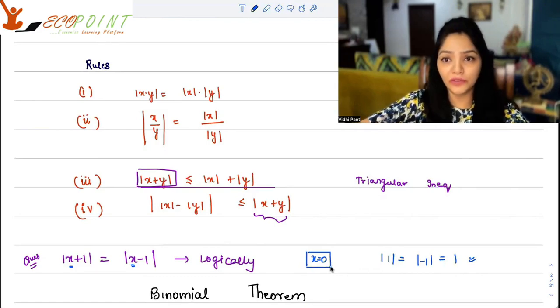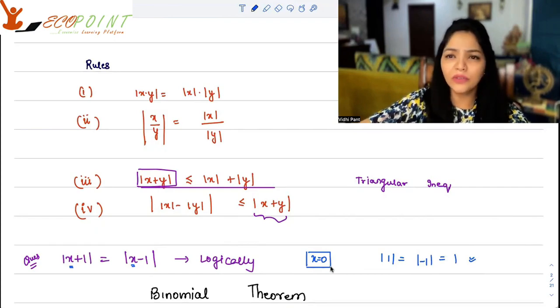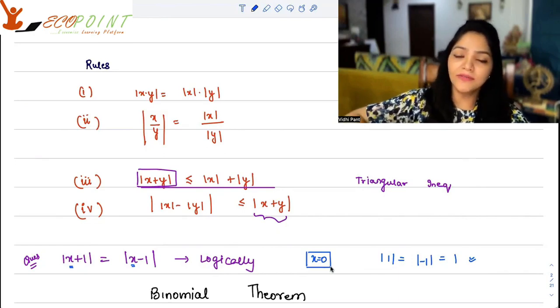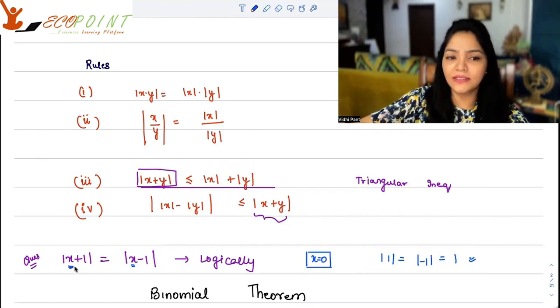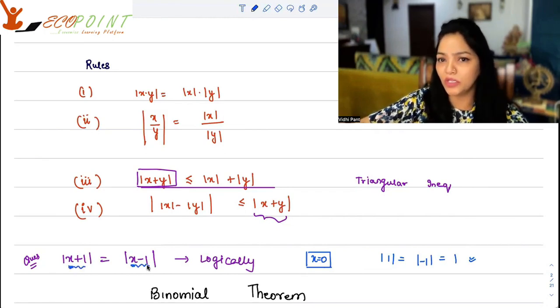Now, food for thought: can this happen for some other x? There couldn't be any other number which will give you this equality, because for any other x, this expression will keep on changing. If the expression keeps on changing, you will not get the same thing outside, right?